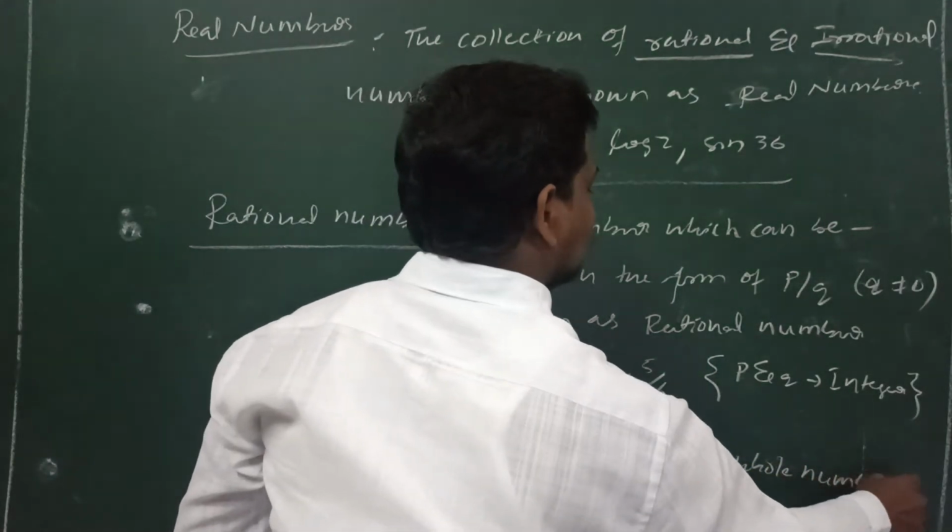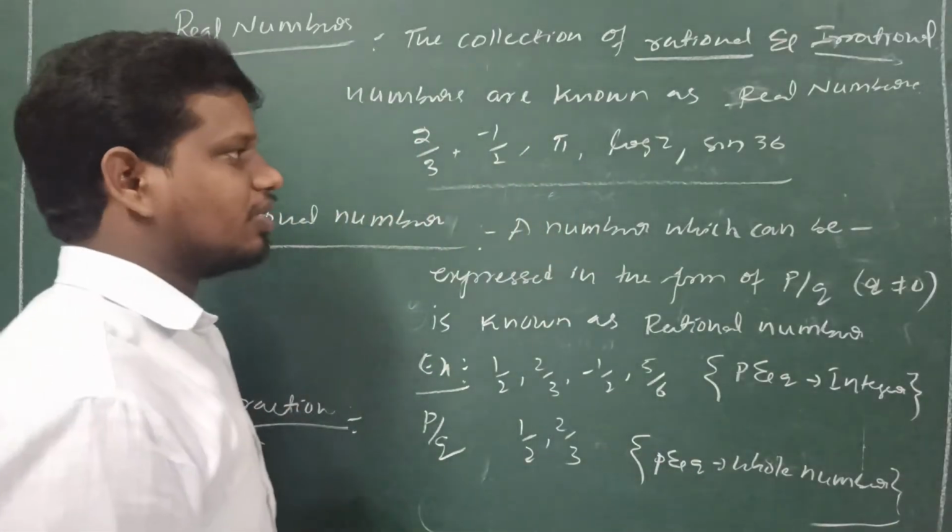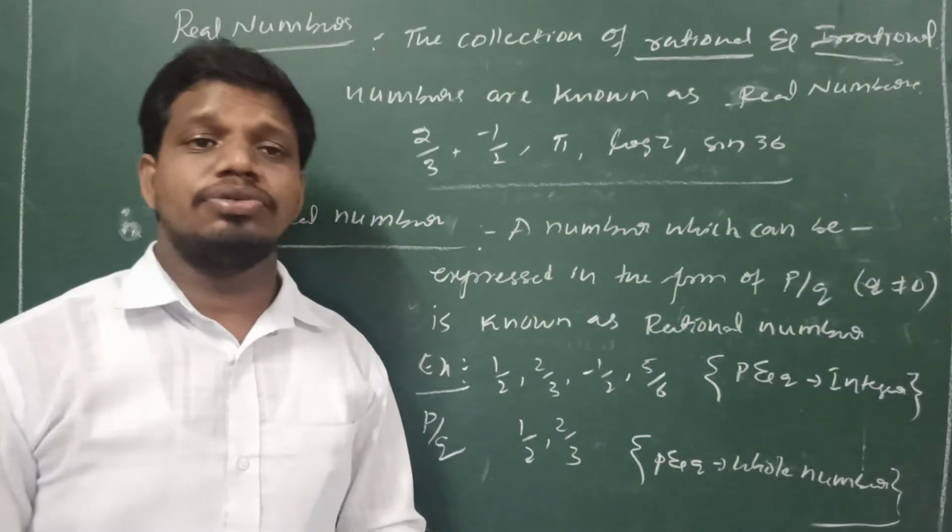The condition for both fraction as well as rational number is q not equal to 0.